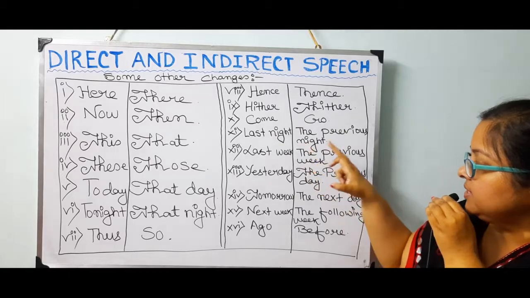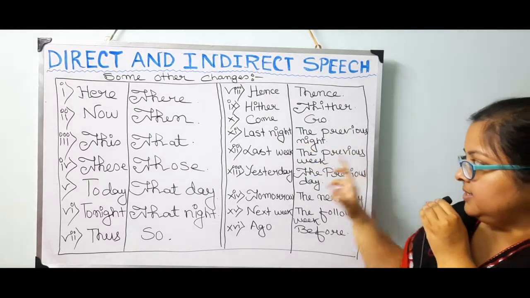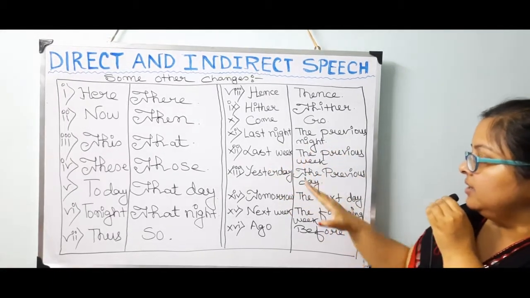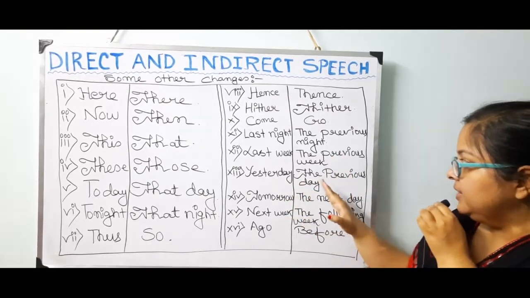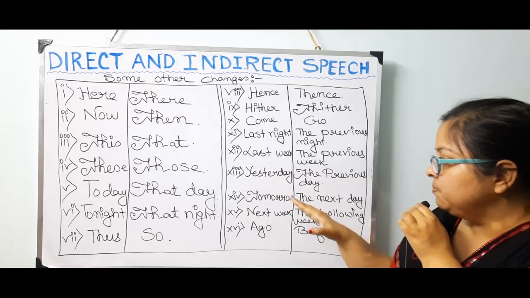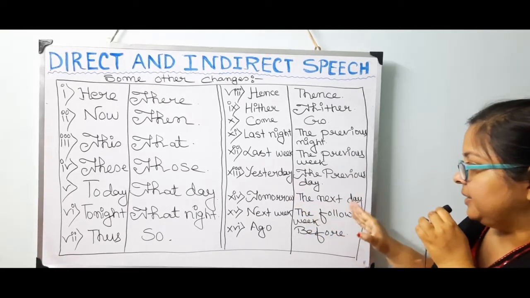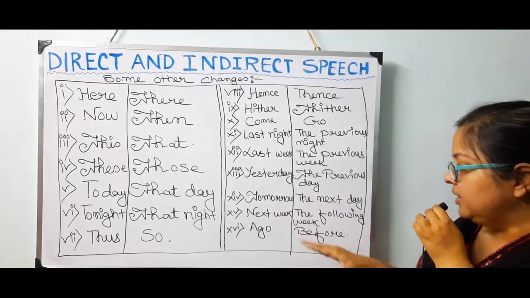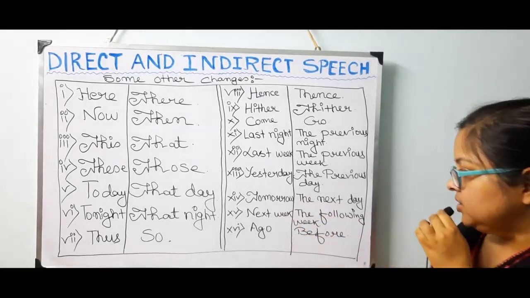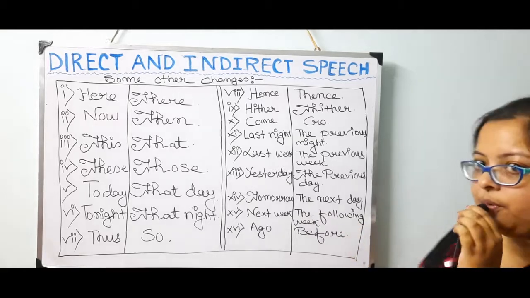Last night will turn to the previous night. Last week, the previous week. Yesterday, the previous day. Tomorrow, the next day. Next week will turn to the following week. Ago will change into before.